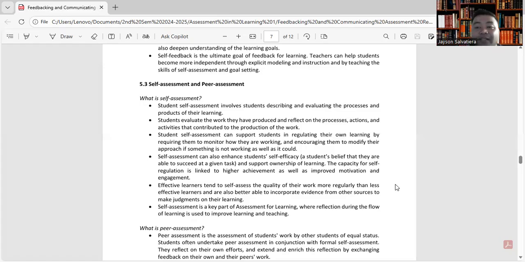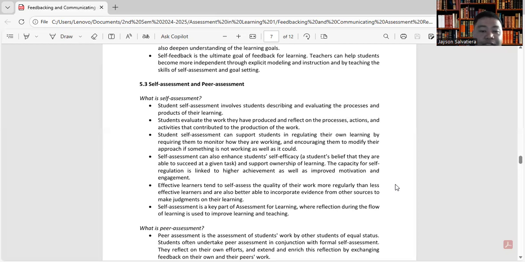Diba? That's assessment as learning, encouraging them to modify their approach if something is not working as well as it could. So self-assessment can also enhance students' self-efficacy, as students believe that they are able to succeed at a given task. So that is self-efficacy, and support ownership of learning.